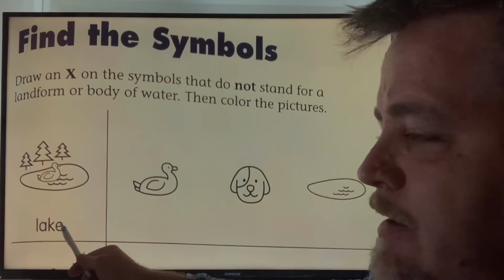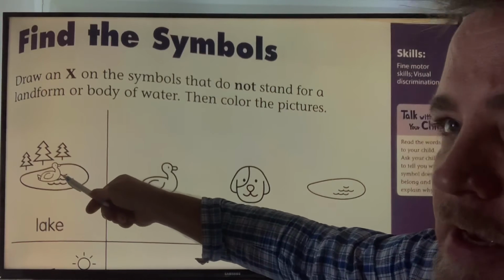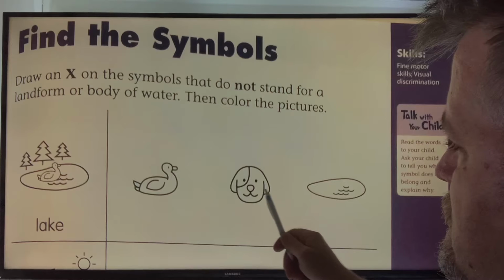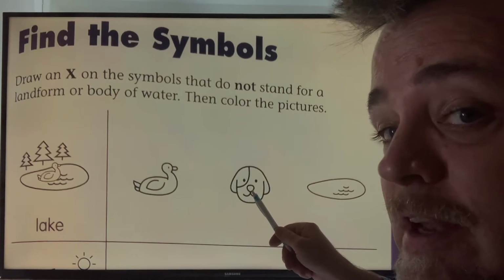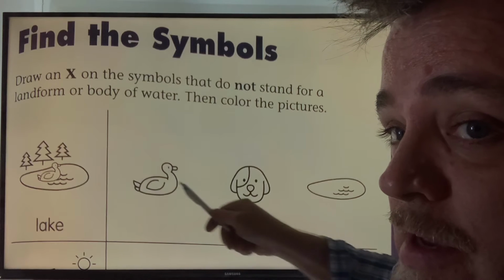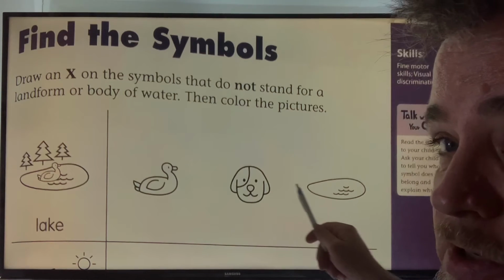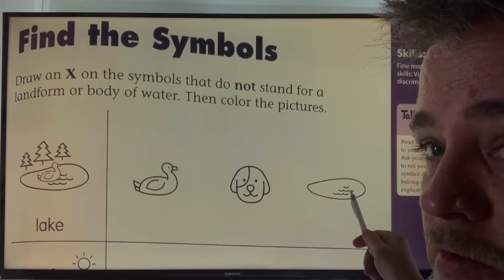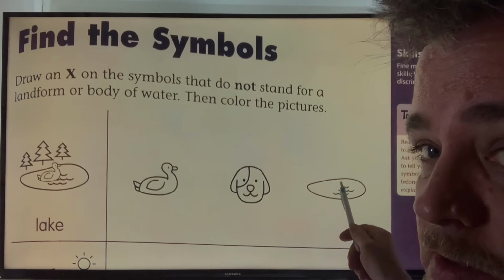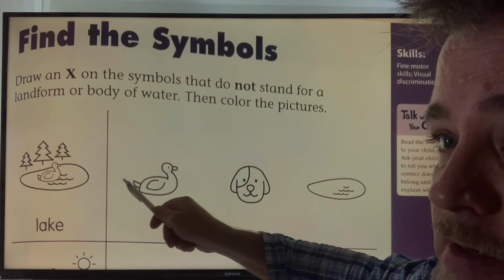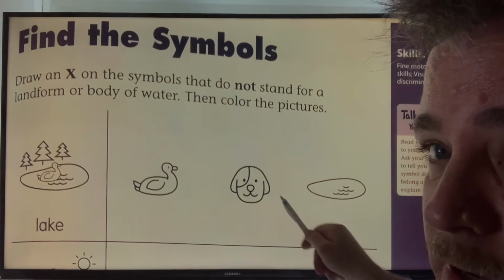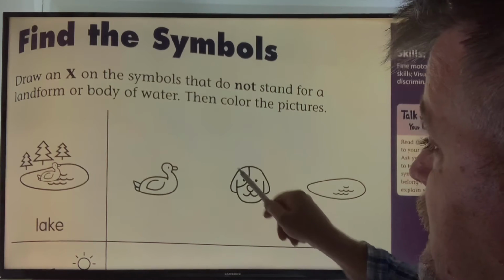Okay, did you get lake? Is the duck on the lake? Yes. Is the dog on the lake? Does the dog belong on the lake? No, not in the picture. How about water? The lake? Yes. So the lake and the duck belong together. And the dog, okay, put an X on the dog.